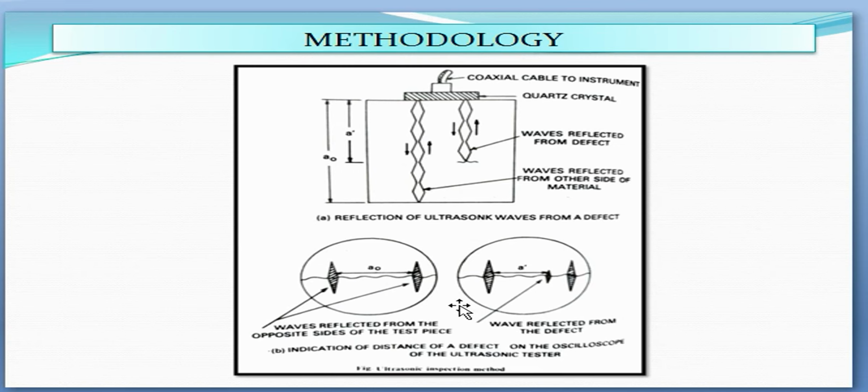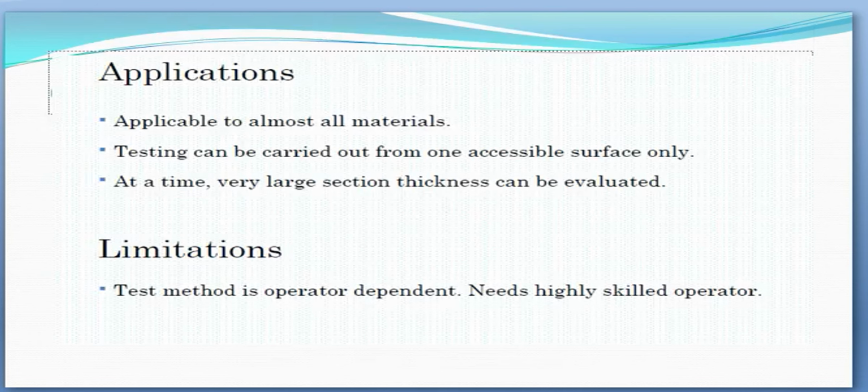Ultrasonic inspection method can be used to measure the thickness of sheet material. The equipment is known as Sonigage, which is suitable for thickness of any solid material up to 100 mm. The thickness of the material can be read on the calibrated scale of the oscilloscope screen. So these are the main applications and limitations that I have already told.